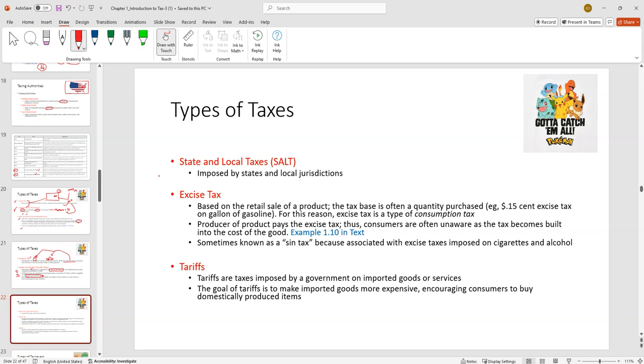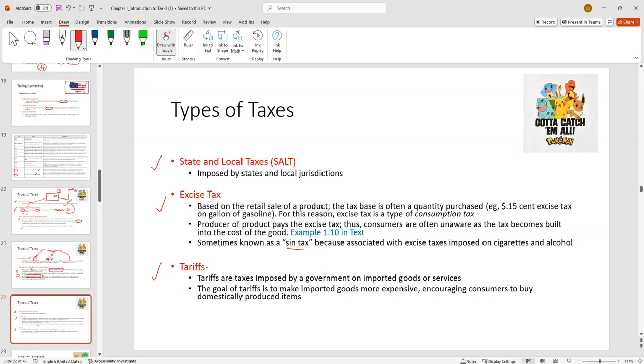Other types of taxes, state and local, we talked a little bit about. Excise taxes are built into the good or the product. So something like gas, if you buy gas, there's usually an excise tax on that. You don't know that you're paying this tax, but the consumer ultimately is the one responsible for it. They're also known as sin taxes. Sometimes there'll be excise taxes charged on cigarettes or alcohol.